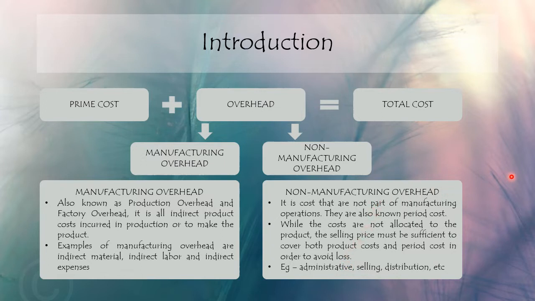So when we set our selling price, we must make sure that the selling price that we have set covers not only the prime cost but also the manufacturing overhead plus the non-manufacturing overhead. Examples of non-manufacturing overhead are administrative costs, selling and distribution, and then we also have the finance cost, the research and development cost, so on and so forth.